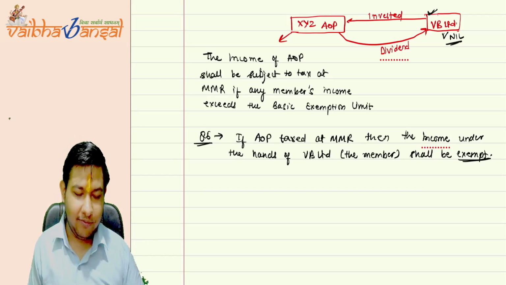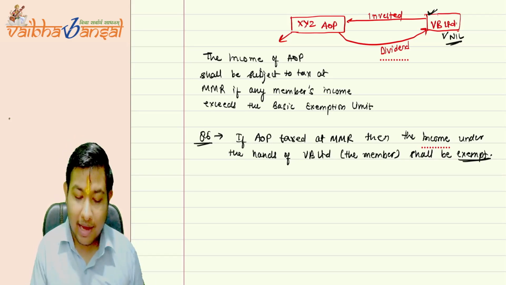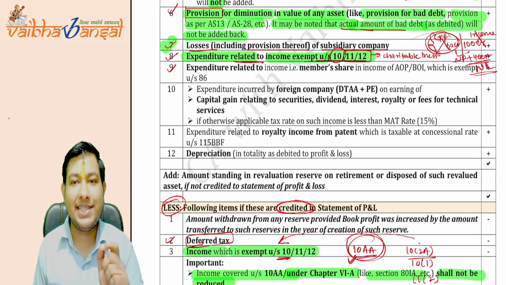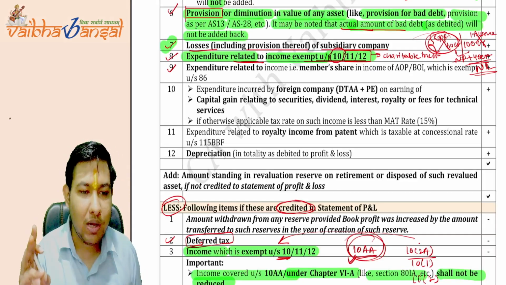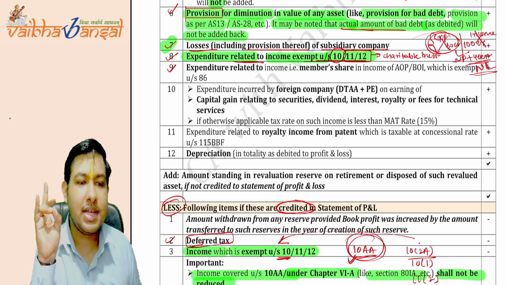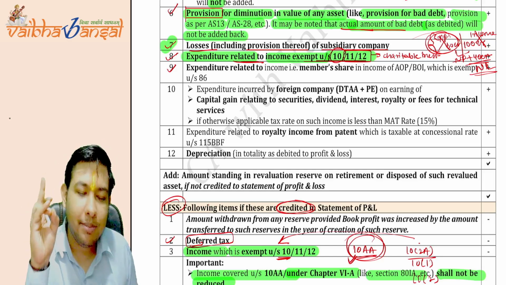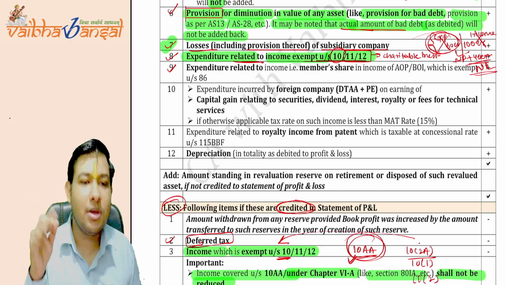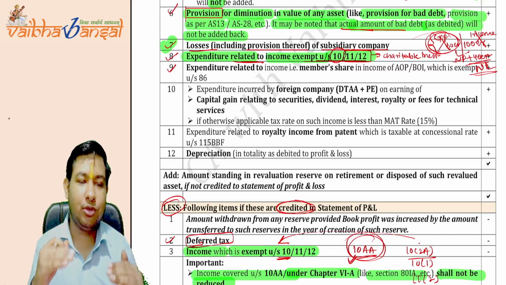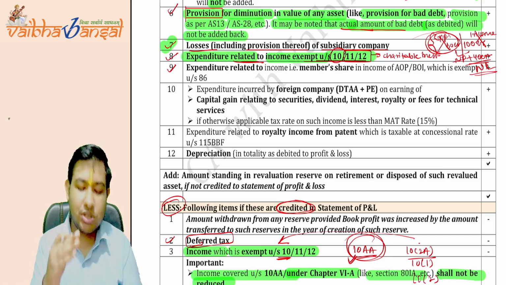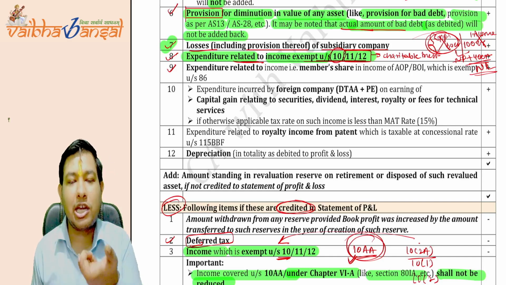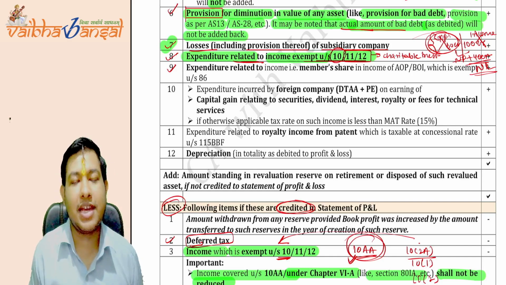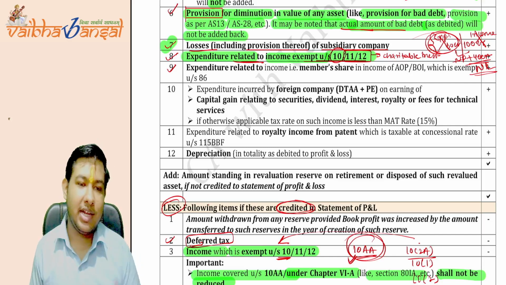So what we are saying to the government is, as you have given the treatment for the exempt income under sections 10, 11, 12, the income is also exempt under section 86. So give the same treatment as you have given to the section 10, 11, 12 exempt income, to make it at a parity. So just to make it at a parity, the government also included the section 86 exempt income here as well.